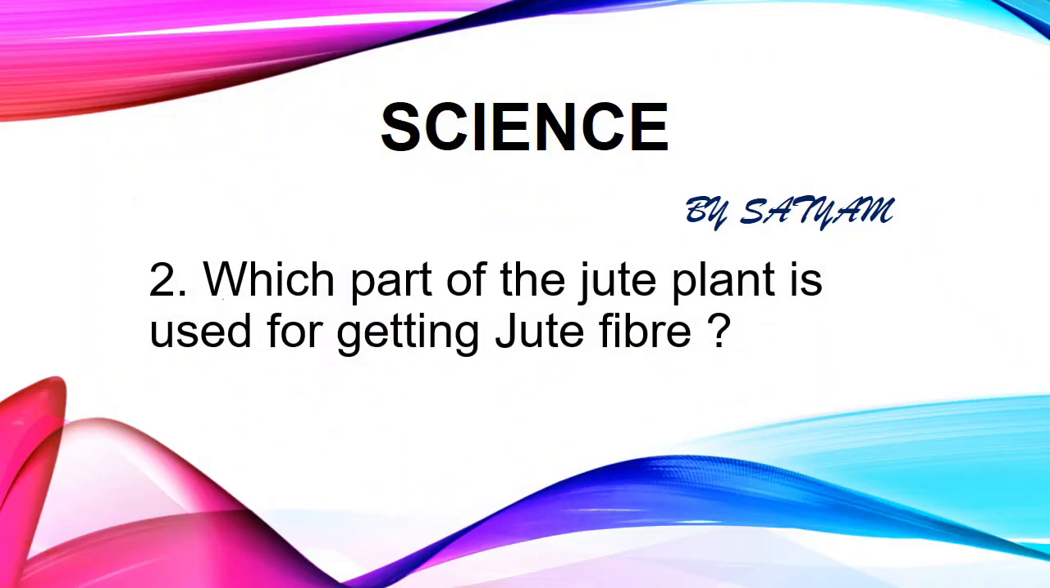The next question is, which part of the jute plant is used for getting jute fiber? The answer is stem. Jute is cultivated during rainy season. It is mainly grown in West Bengal, Bihar and Assam.